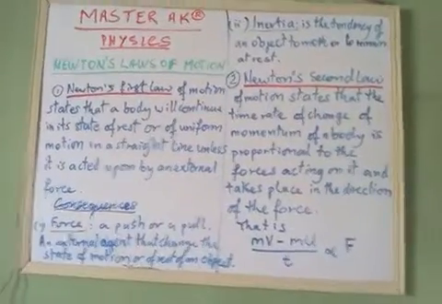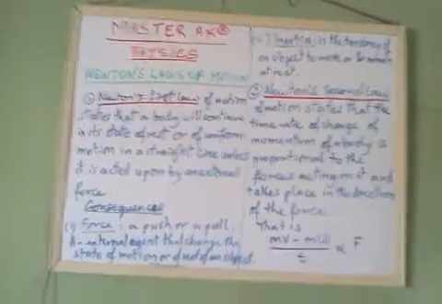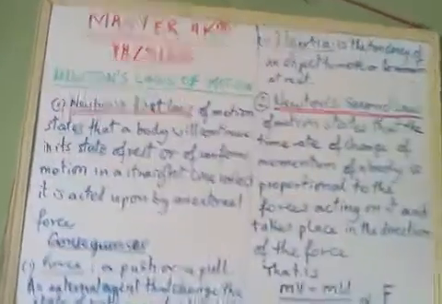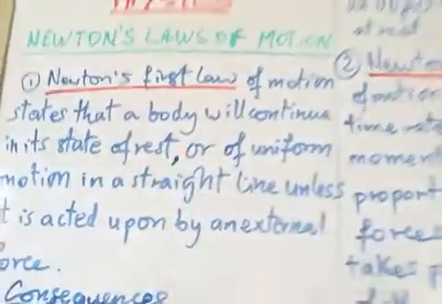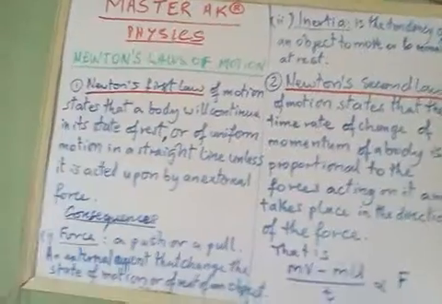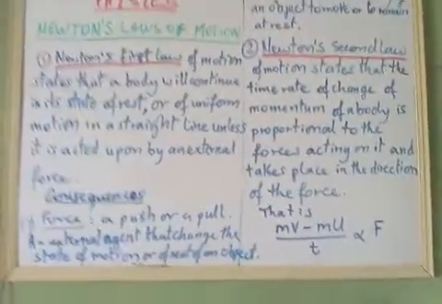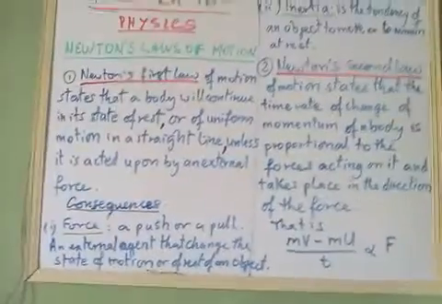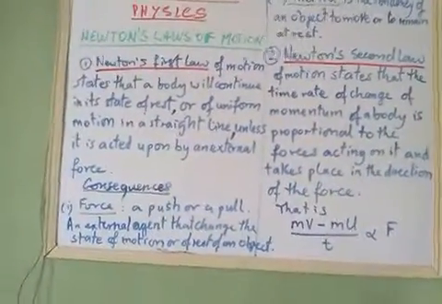Okay, I want to read it again. Newton's first law of motion states that a body will continue in a state of rest, okay, or of uniform motion in a straight line, okay, unless it is acted upon by an external force.